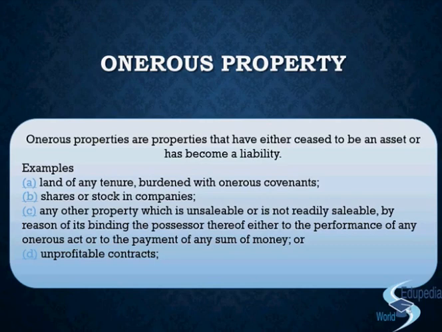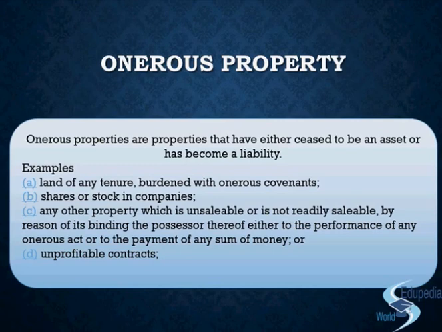So what do you think the liquidator can do with them? Very simple. As the liquidator is disposing of all the other assets, they can dispose of these onerous properties as well. They can disclaim that these properties are no more ours. We are not going to satisfy any conditions any further. If it is not saleable, we don't want to sell it, but still we are not going to pay. If it is a mortgage, we are not going to pay anything. If there is a contract, we will not produce anything. Whatever it is, the liquidator has a lot of power vested in him by the court.